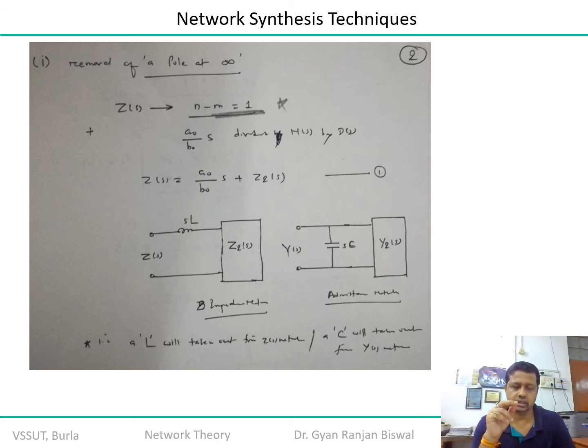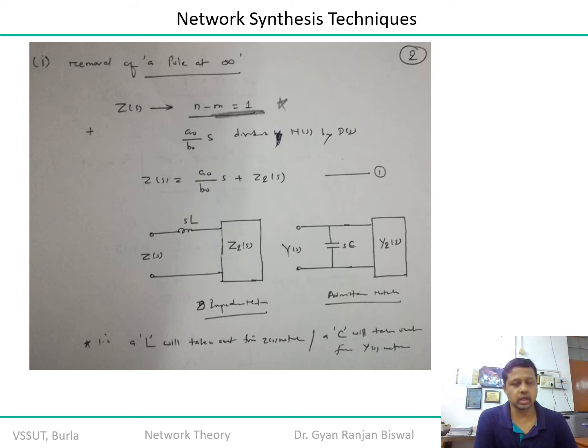So the entire transfer function Z of s is segregated in two parts, Z1 of s plus Z2 of s, whereas Z1 of s is represented by a naught by b naught into s, plus the remaining component, where the difference of numerator and denominator order is n minus 1, multiplied by Z of s. That is the second component, Z2 of s.